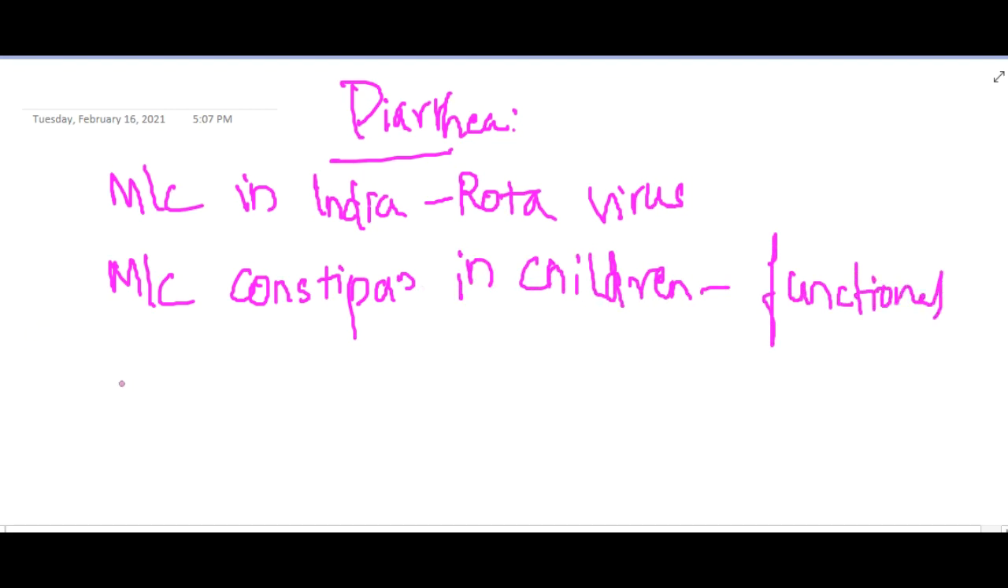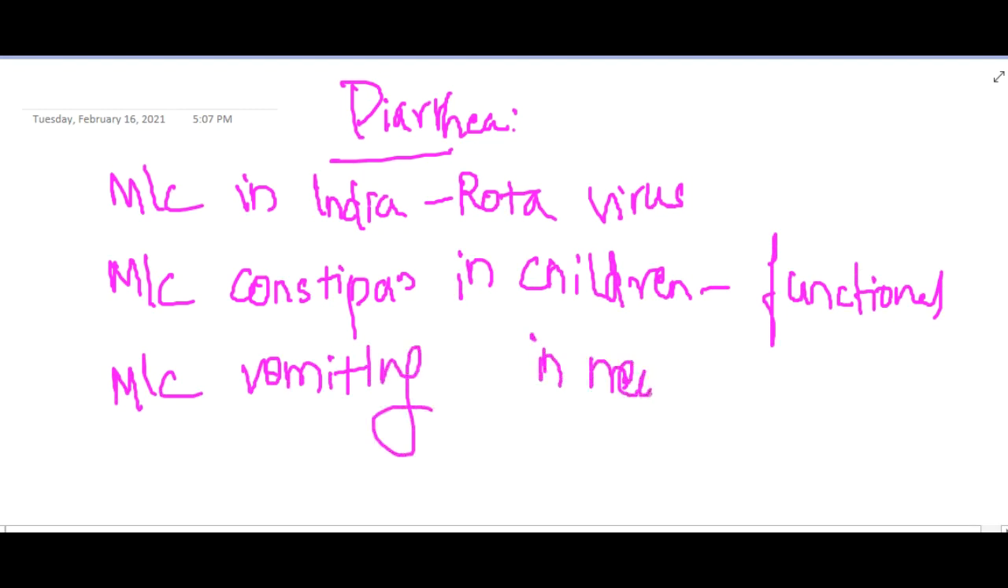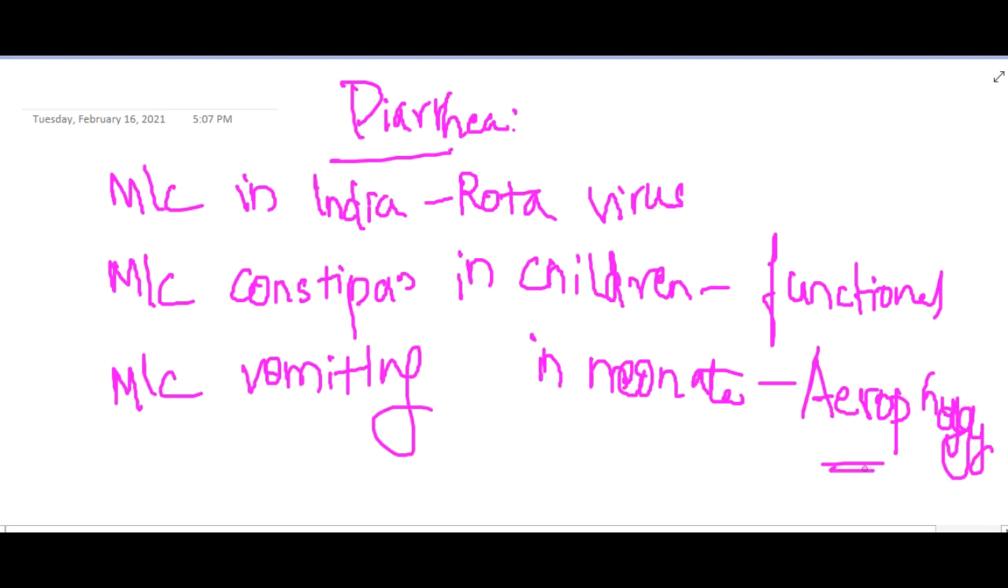Then the most common cause of vomiting in a neonate, that is, less than 1 month of age, is aerophagy, that is, swallowing air. Then we will see about the management of diarrhea.